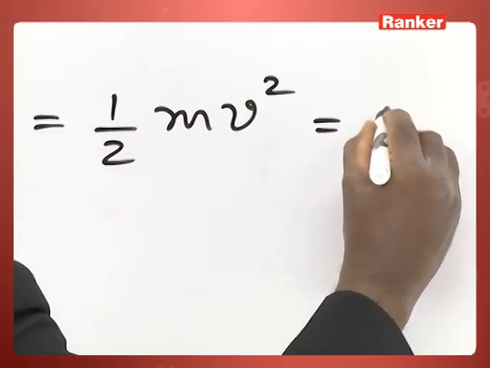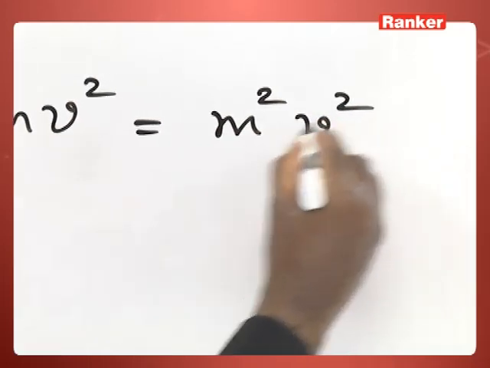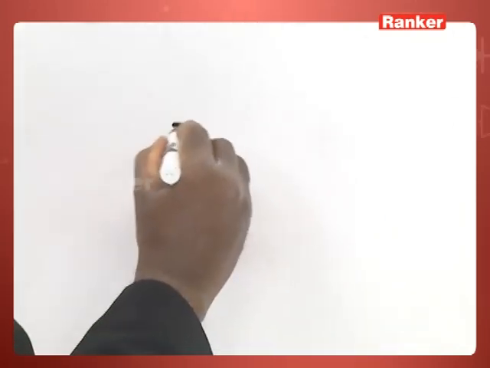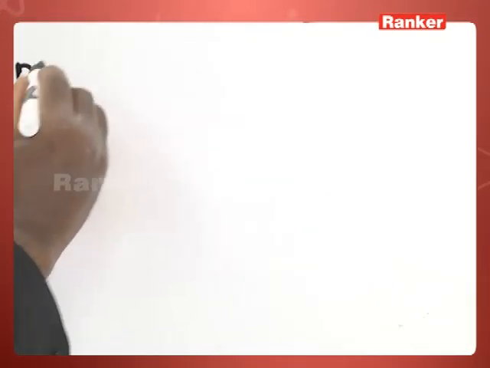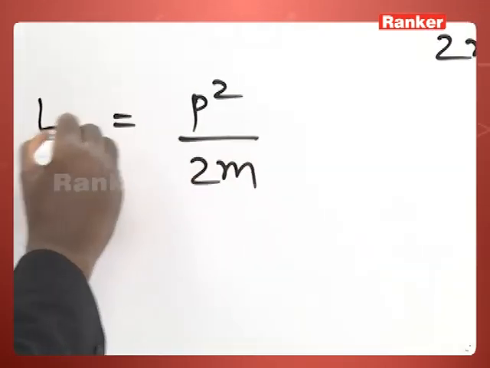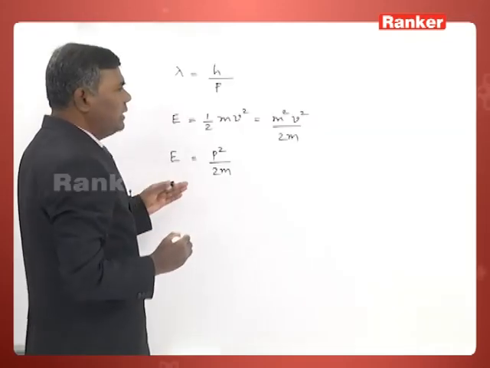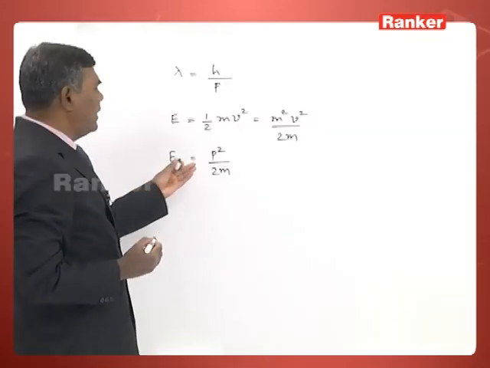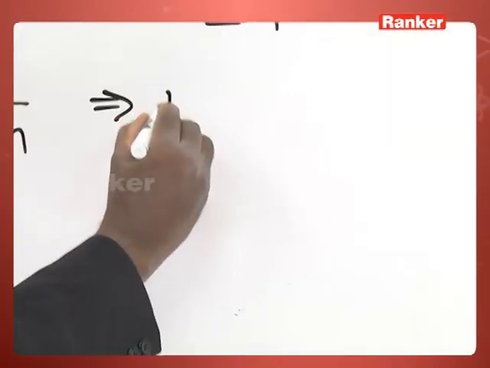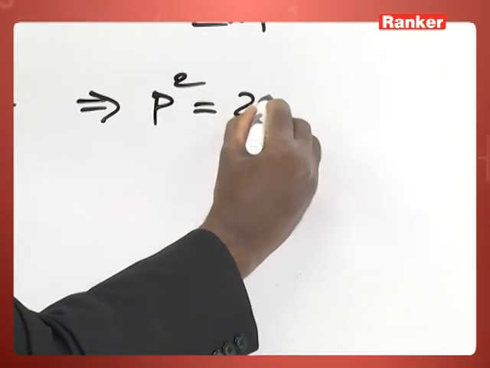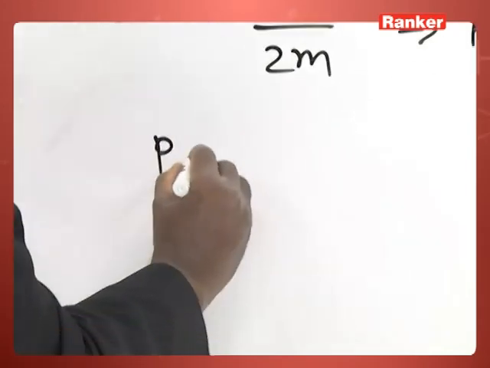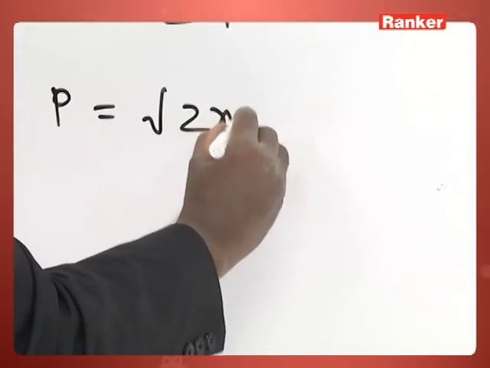Now I can write this expression as m square v square by 2m. And mv is momentum p, therefore m square v square can be written as p square, momentum square, divided by 2m. This is equal to energy. That's a relation between the kinetic energy of a particle and its momentum. From that we can also write p square is equal to 2mE. From that momentum p can be written as square root of 2mE.